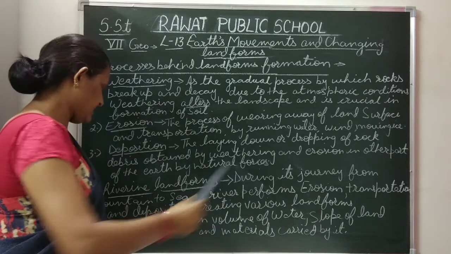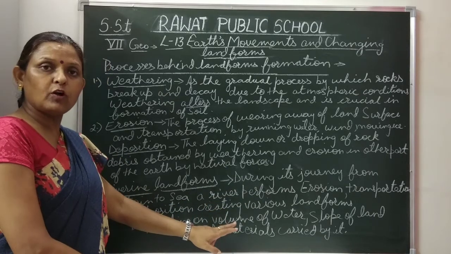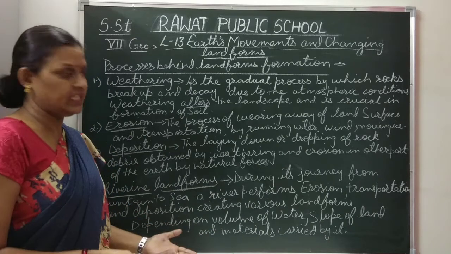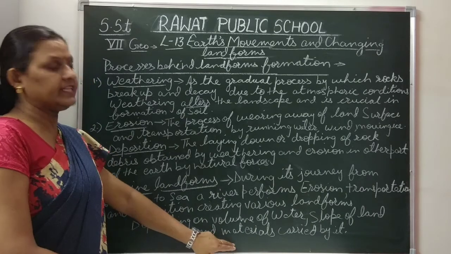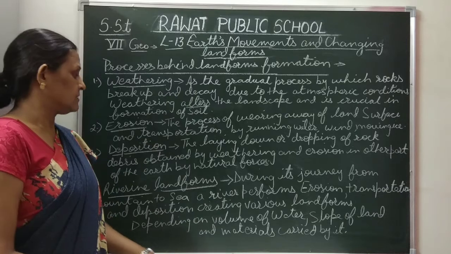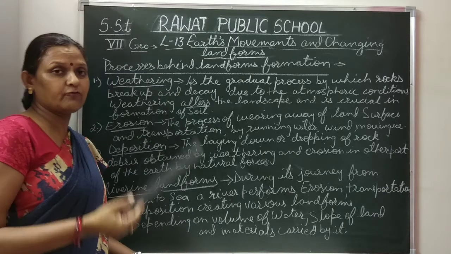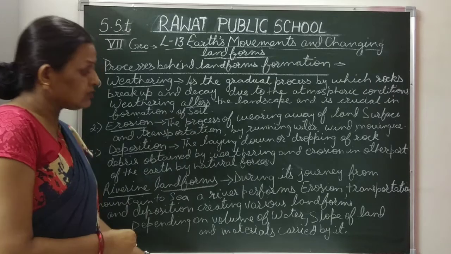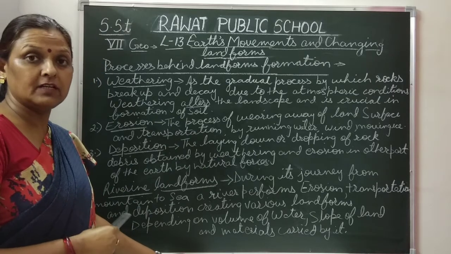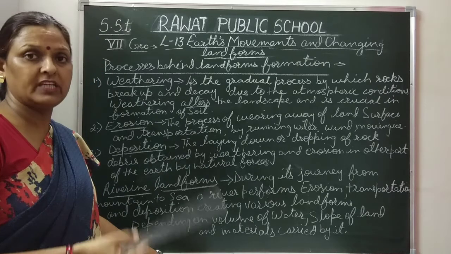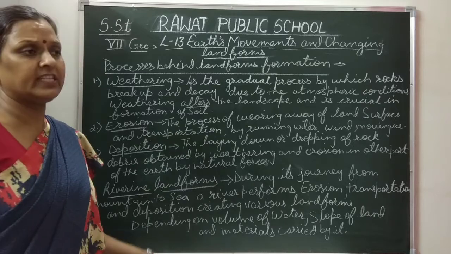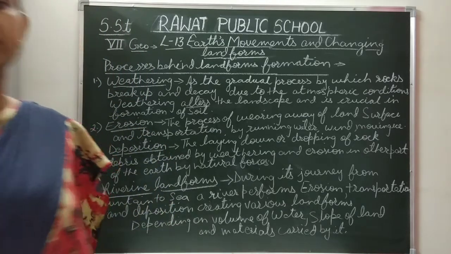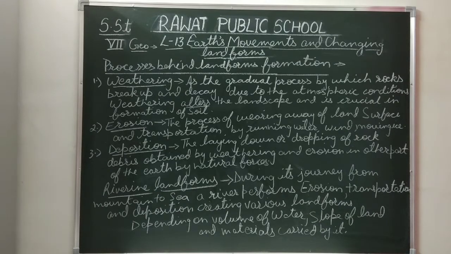The landforms created by the rivers through their journey depend upon the volume of water, the slope of land, whether steep or not so steep, and the material carried by the rivers. These are the processes behind the formation of landforms: weathering, erosion, deposition. Now the journey of a river is divided into three courses: first the upper course, then the middle course and then the lower course.